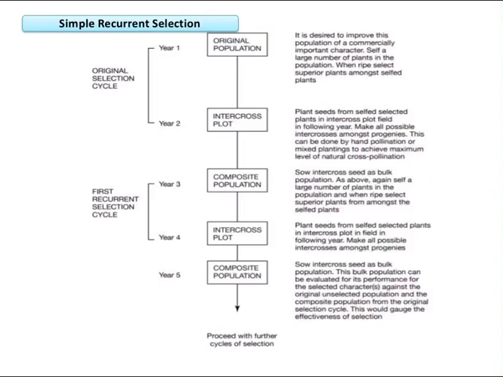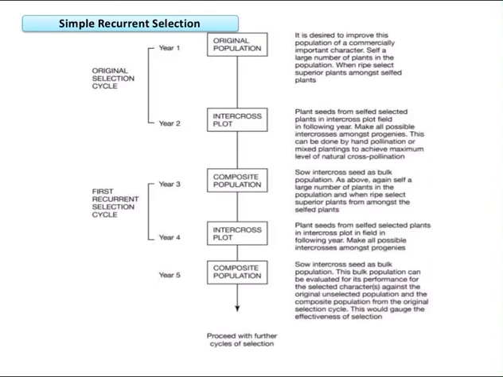In the first 2 years, the original population is taken into consideration. It is desired to improve this population for commercially important characters. What are the required characters from the commercial point of view? Only those desired characters are to be improved and taken into consideration.